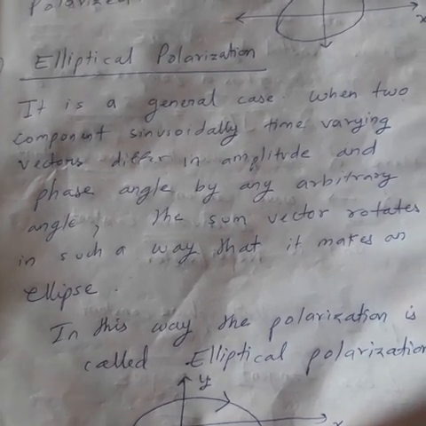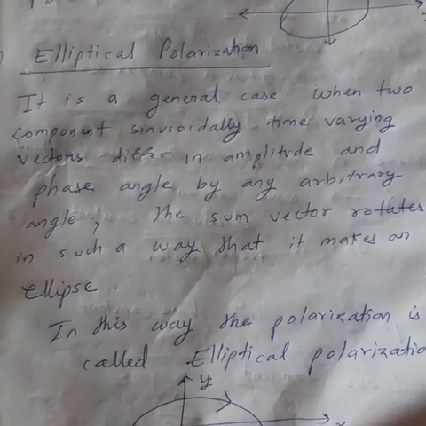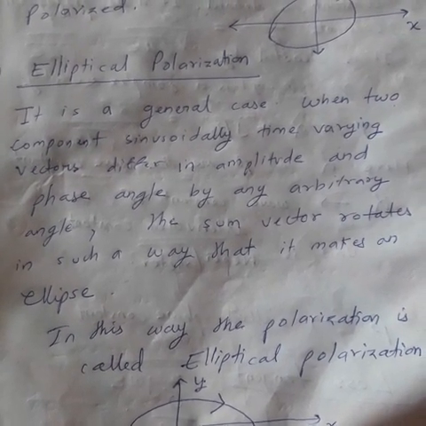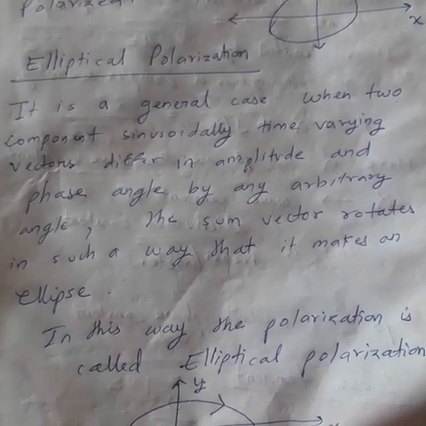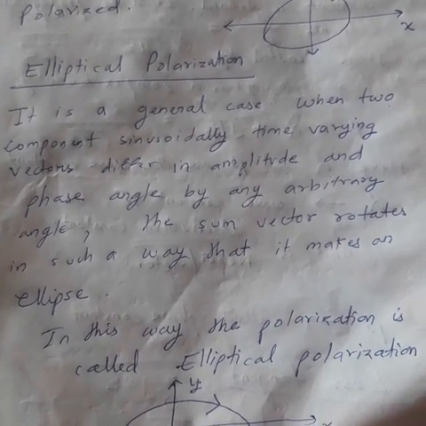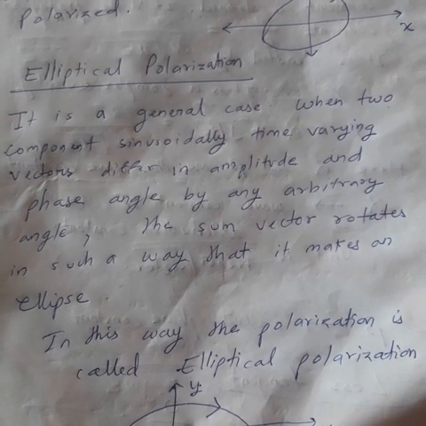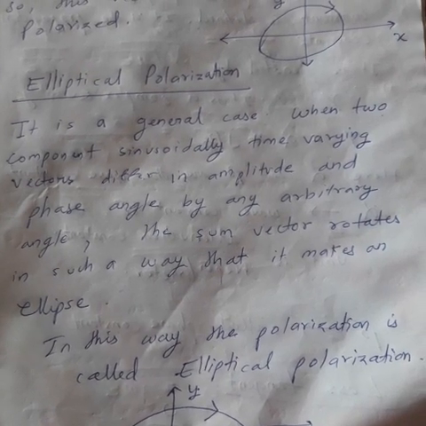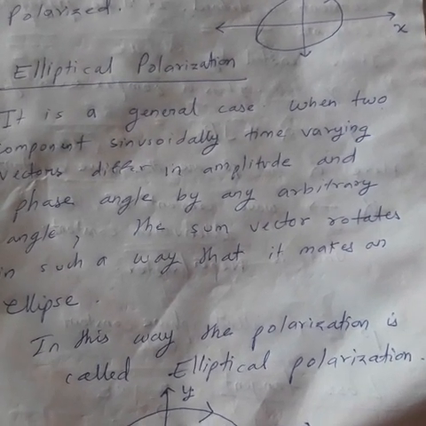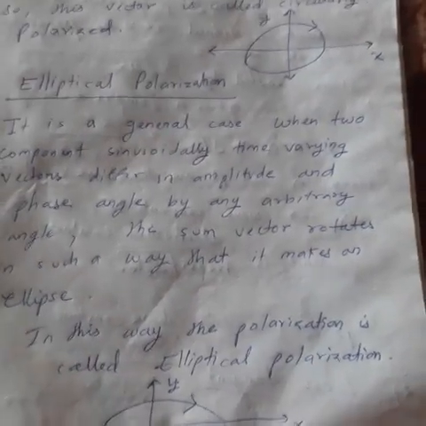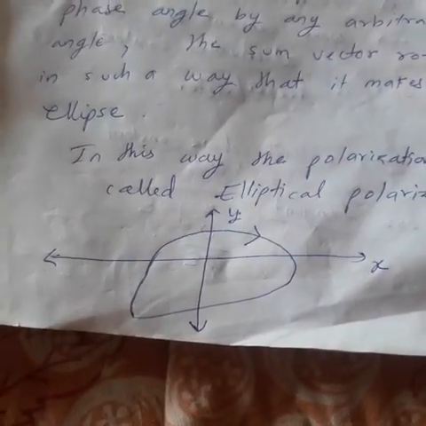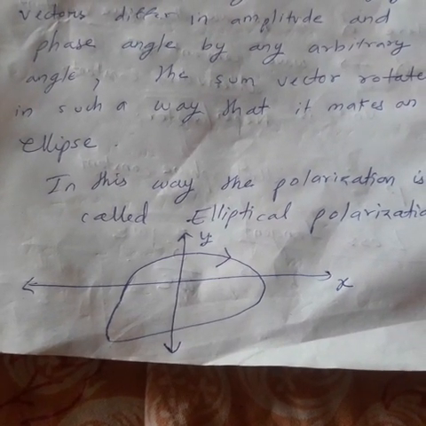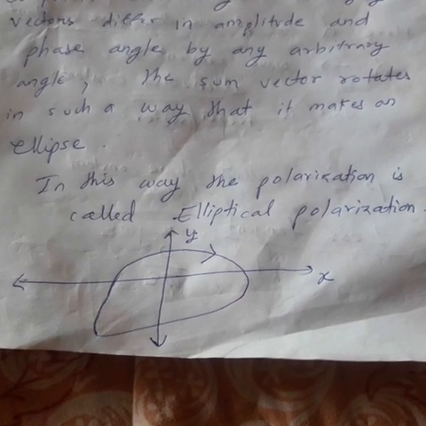Okay, so if you recall, in circular polarization what is required? The phase angle must be 90 degrees apart, and the magnitude must be the same. But in elliptical polarization what is required? There may be any phase angle, and the amplitudes must be different. Then in such a case, if you add the two vectors, the resultant vector will be formed in such a way that the tip of the vector, the electric field direction, will make an ellipse as shown in this figure. In the figure you see here, an ellipse is made by the tip of the field vector. So this is called elliptical polarization.